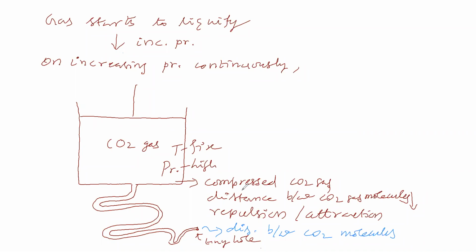So we are forcing carbon dioxide gas molecules to be much closer, not by their own. This indicates that between carbon dioxide gas molecules, repulsive force is dominating. Between carbon dioxide gas molecules repulsive force is there. It is brought by us, not by their own.